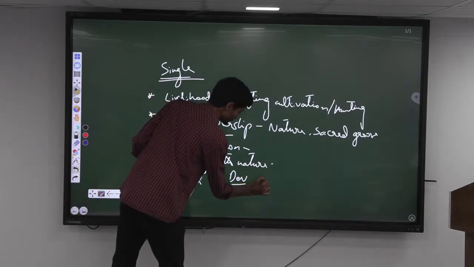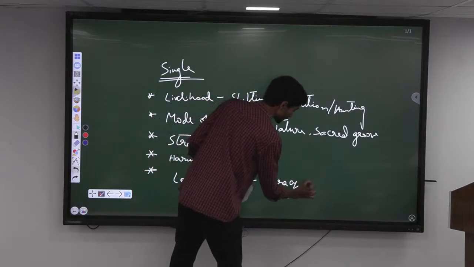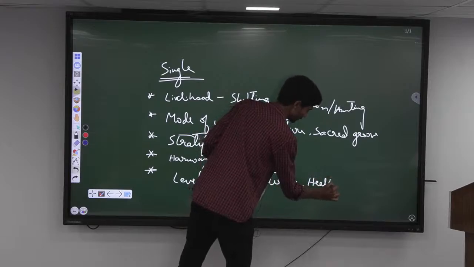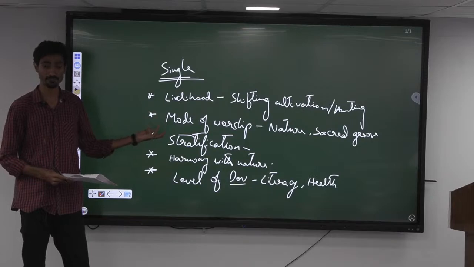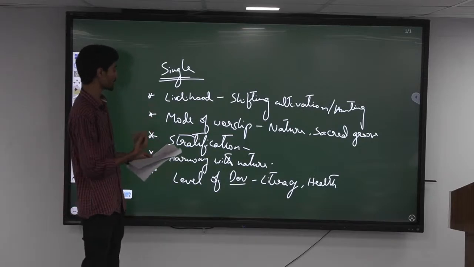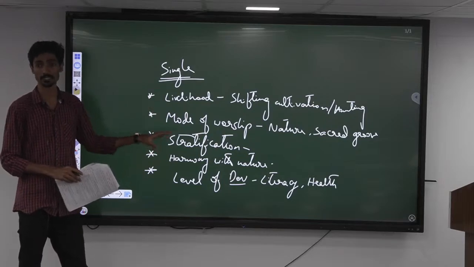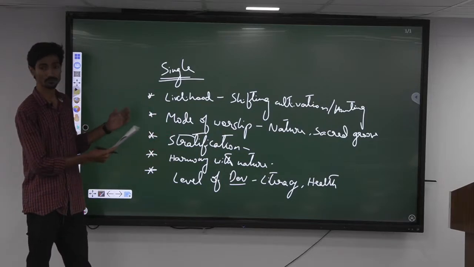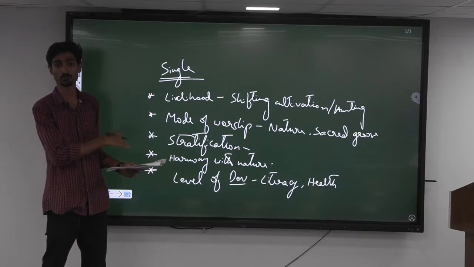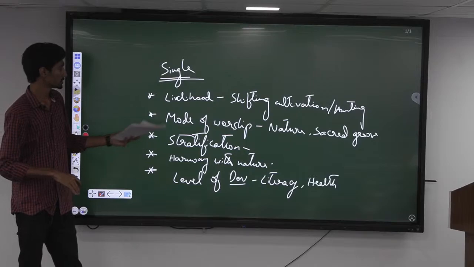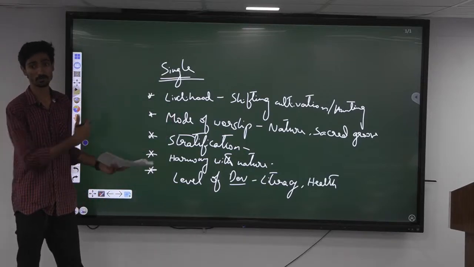Be it with respect to the literacy or with respect to any health indicators, it is more or less same. The literacy level is nearly 59% with respect to the tribes. So it is across the country, it is same, more or less, roughly in the same pattern. There is no too much of difference in the indicators. So with respect to level of development, this is one common thing which we can see. So these are the different points with respect to the singularity or what are common among them we can discuss.